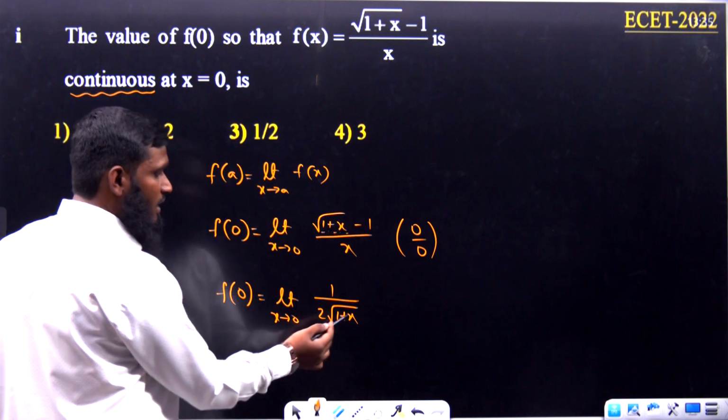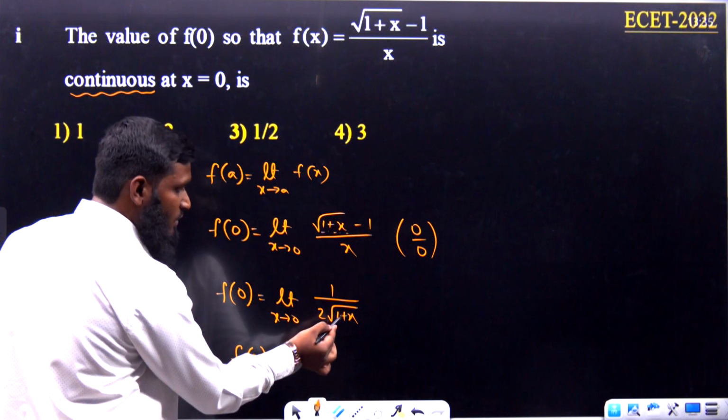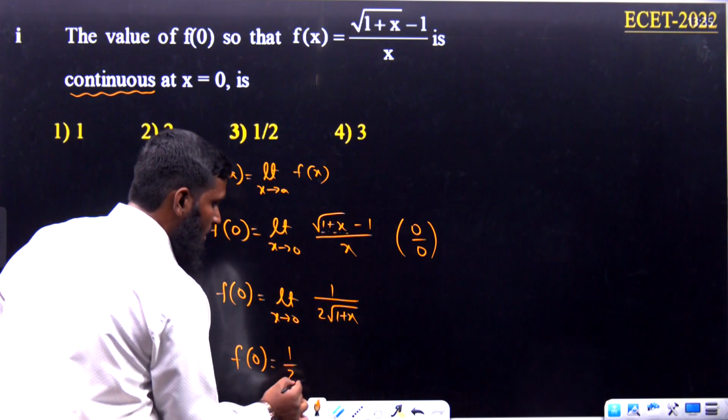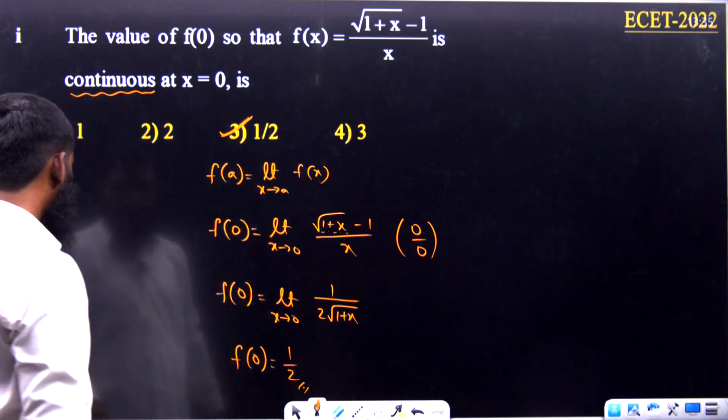Now let us substitute the x value as 0. So f of 0 is equal to, substituting the x value as 0 over here, 1 plus 0 is 1, root 1 is 1, 2 ones are 2. The answer is 1 by 2. So 1 by 2 means let us go with option number 3.